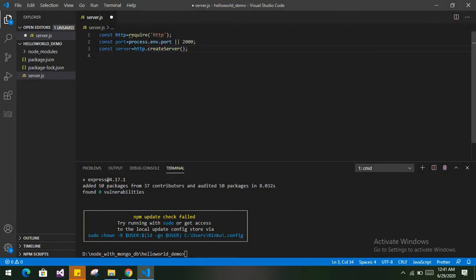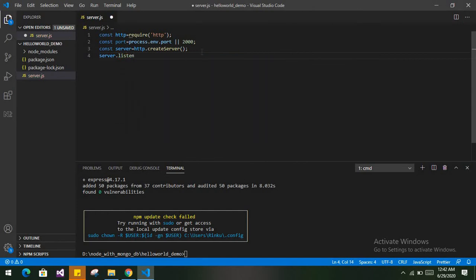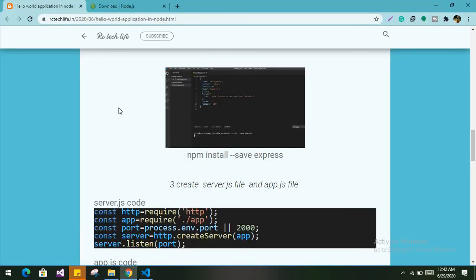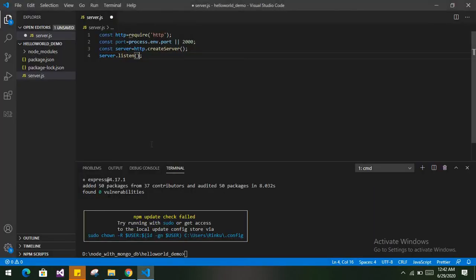And we will pass the app, and now the server will listen for requests. So server.listen, and on the particular port we are accessing, it will listen for requests on that port.